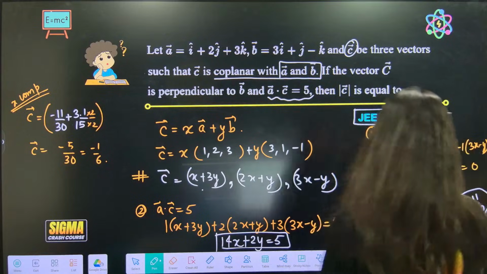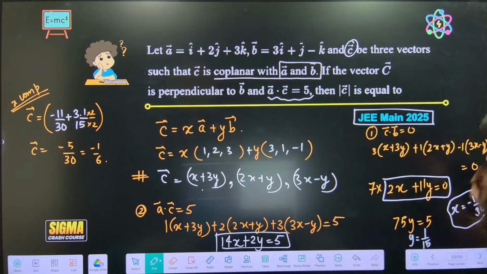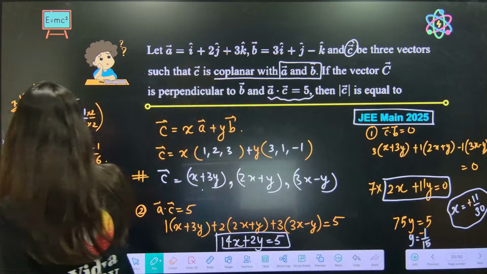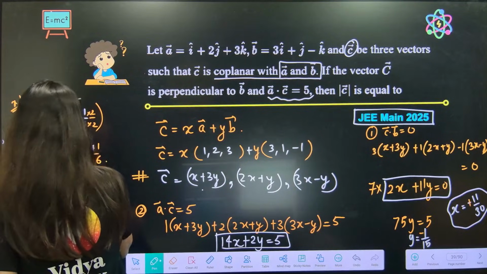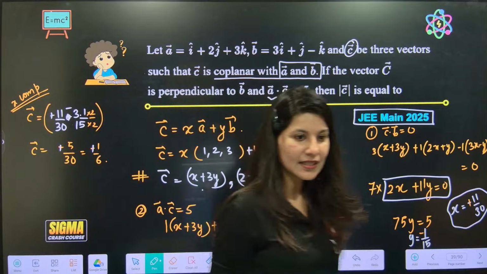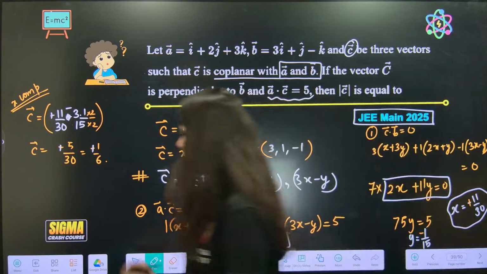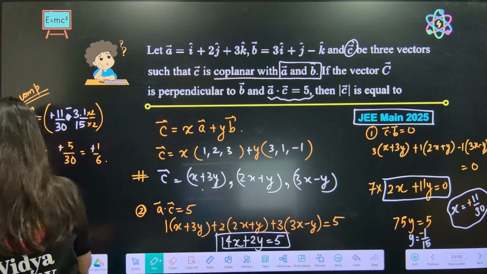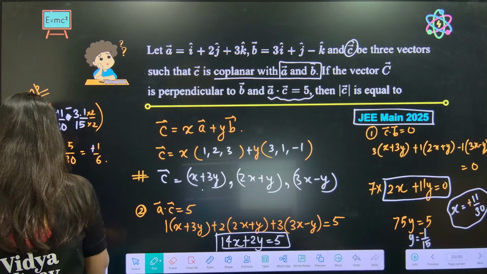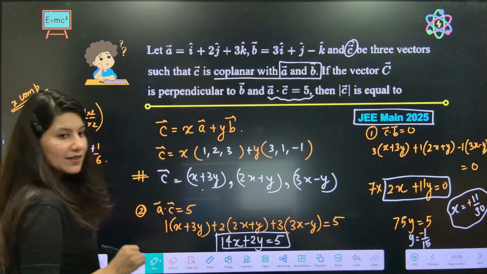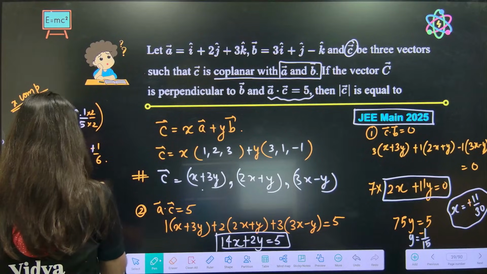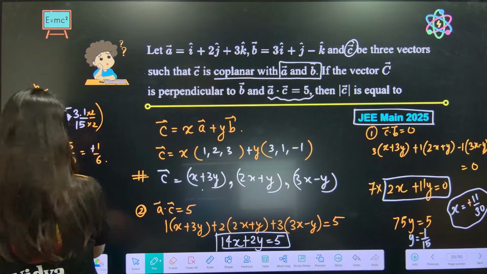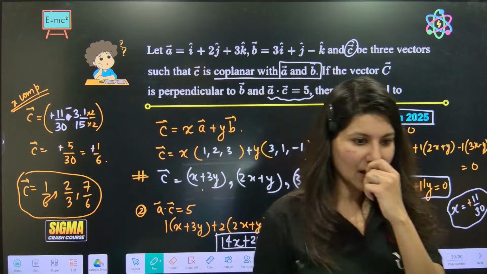Or hold on. I have multiplied it by 7. So 14 cancel. 2y minus 77. So negative. Yes. This is negative and this is positive. Correct. So now this is positive and this is negative. So C is equal to 1 by 6. Correct. Similarly, if you solve it, your C vector will be right here, which is 1 by 6. And y component is 2 by 3 and z component is 7 by 6. This is your C vector. Calculation of the final C vector is slightly lengthier, but yes, this is how it is.